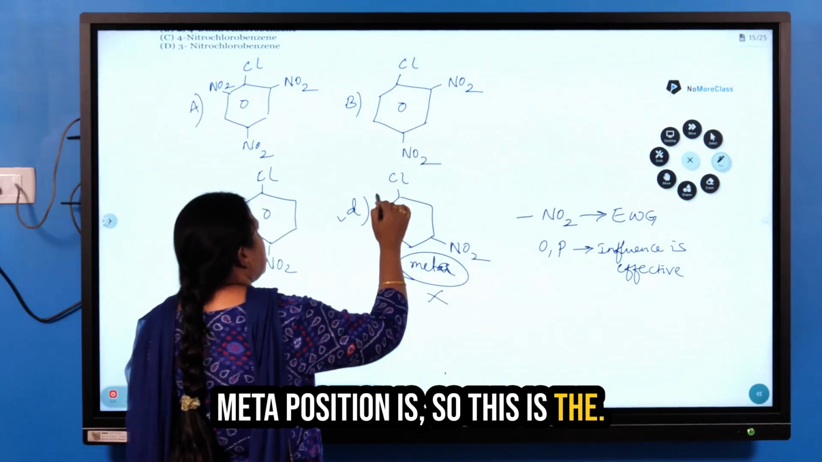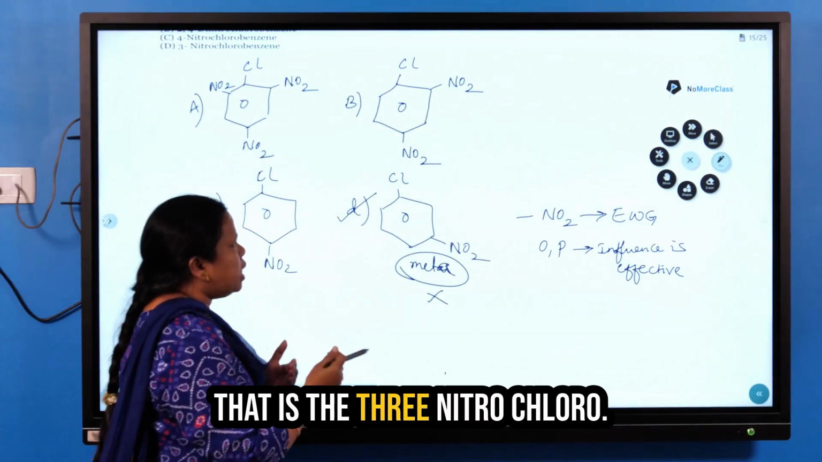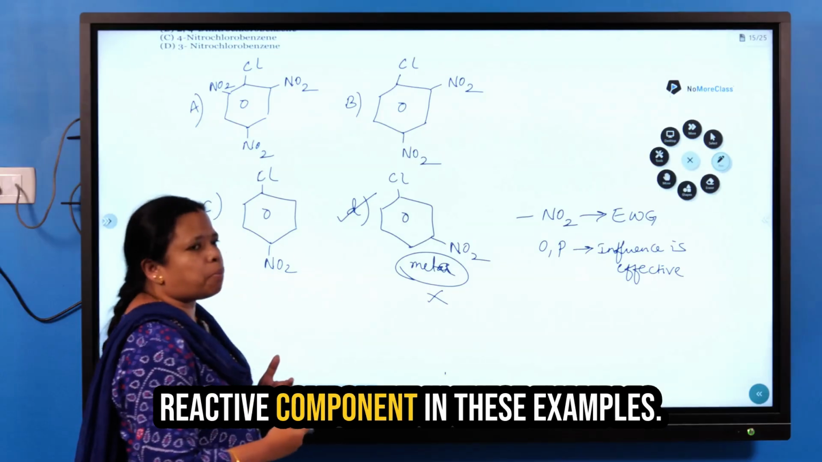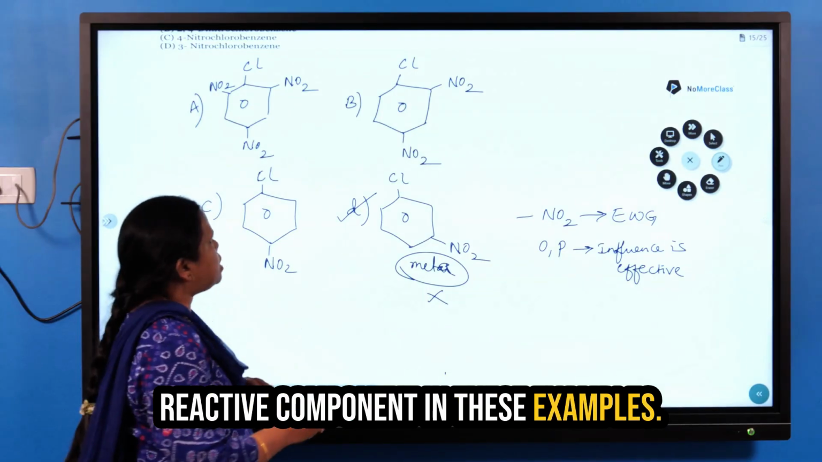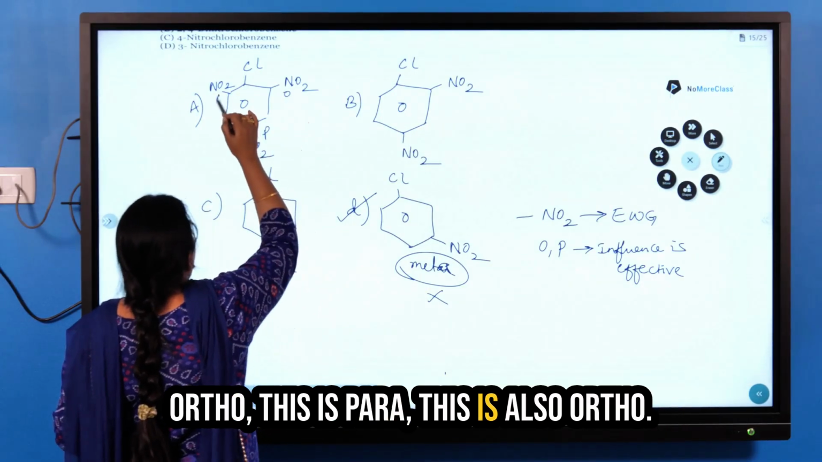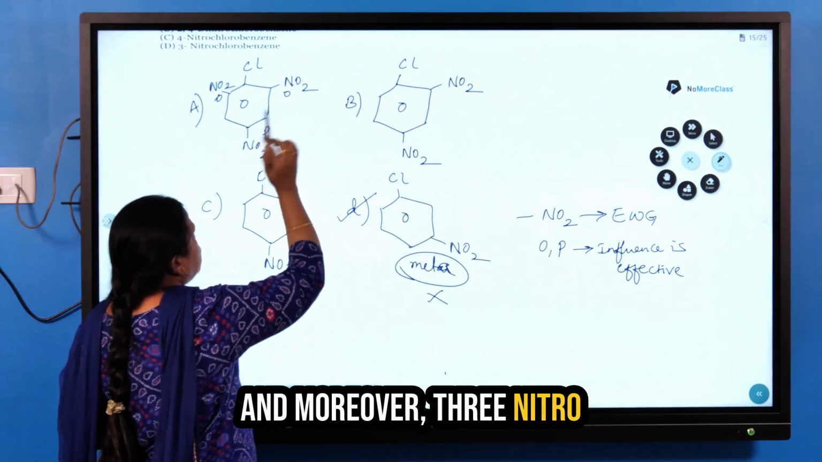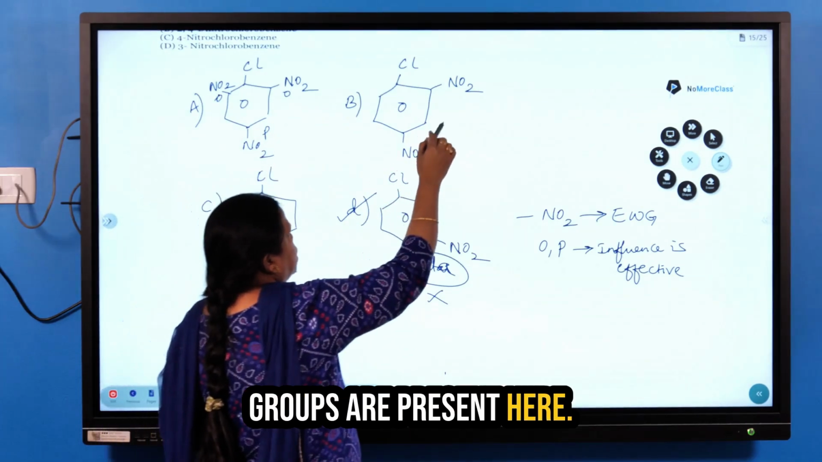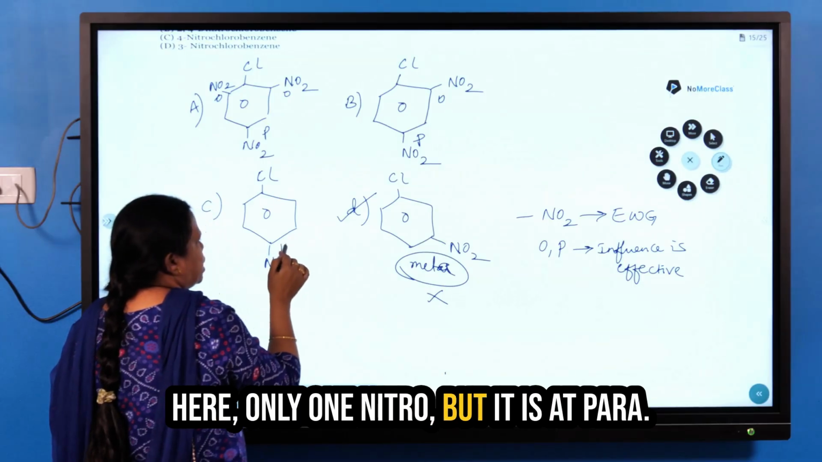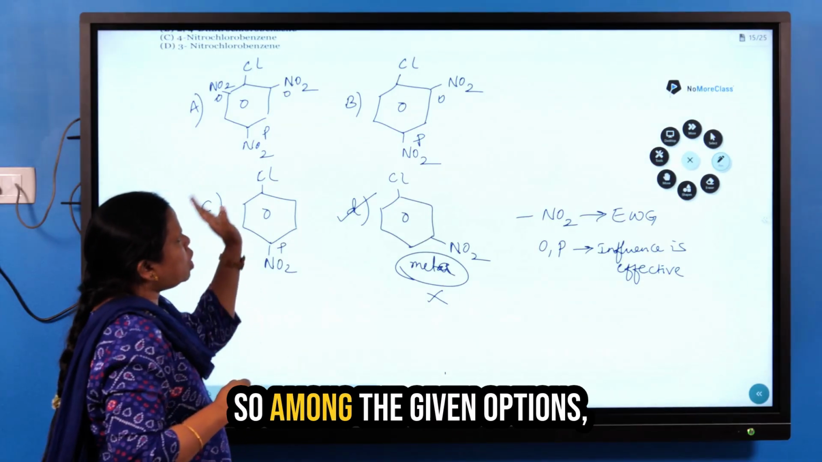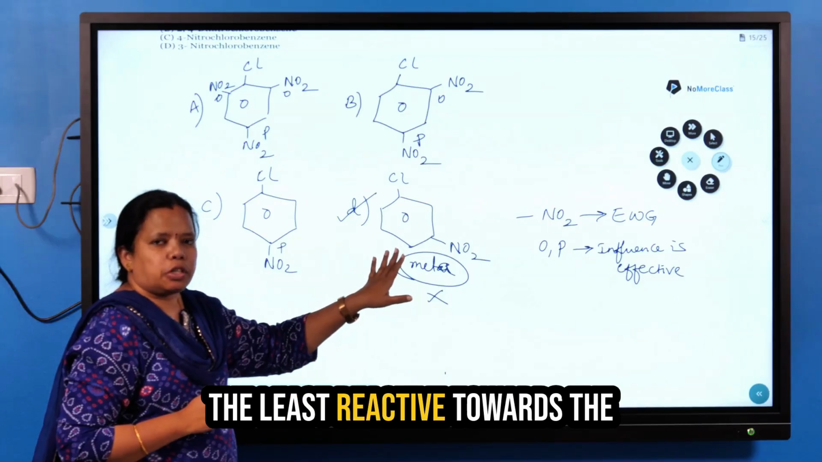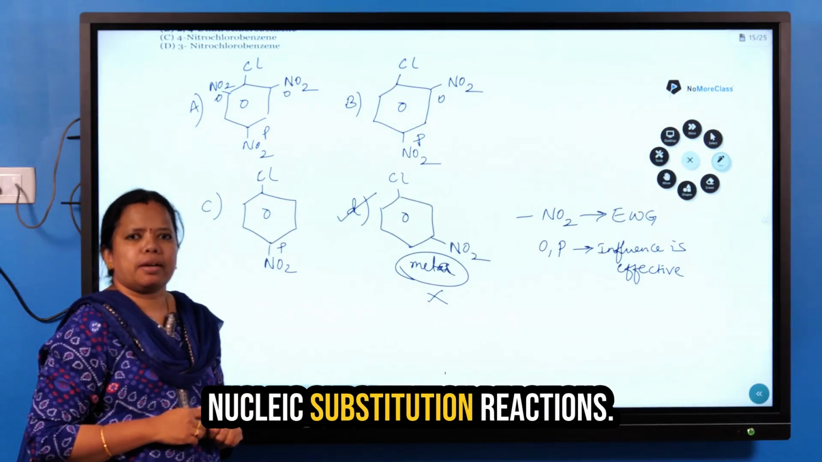So the 3-nitrochlorobenzene is the one which is the least reactive among these examples. Now here you can see that this is ortho, this is para, this is also ortho, and moreover 3 nitro groups are present. Here 2 nitro groups, one at ortho, one at para. Here only 1 nitro, but it is at para. So among the given options, 3-nitrochlorobenzene is the least reactive towards the nucleophilic substitution reaction.